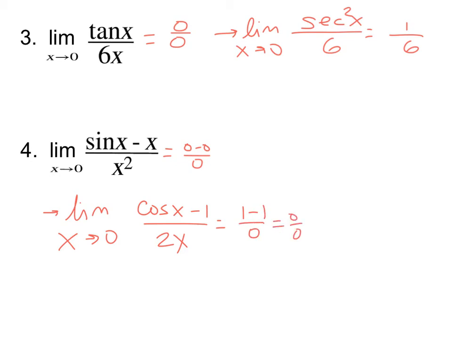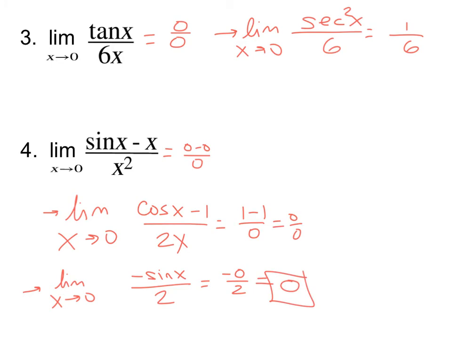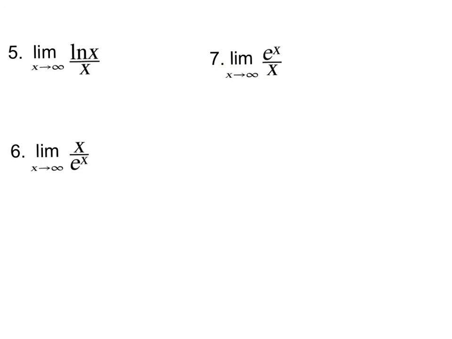So what do you think we should do? We're going to take the derivative again. So the limit as x approaches 0, derivative of the top is negative sine x over 2. That gives us negative 0 over 2, so our answer is 0. Right. Way easier than what we were doing before. All right, try these on your own.